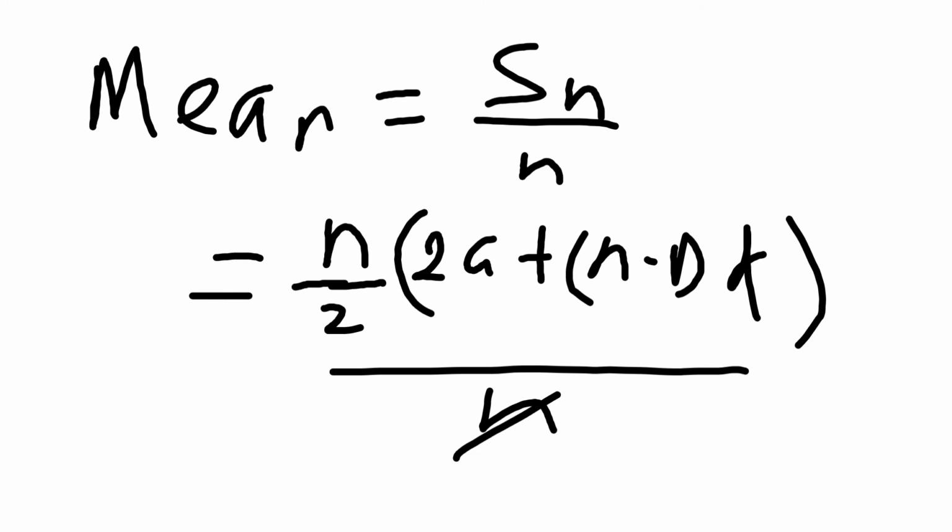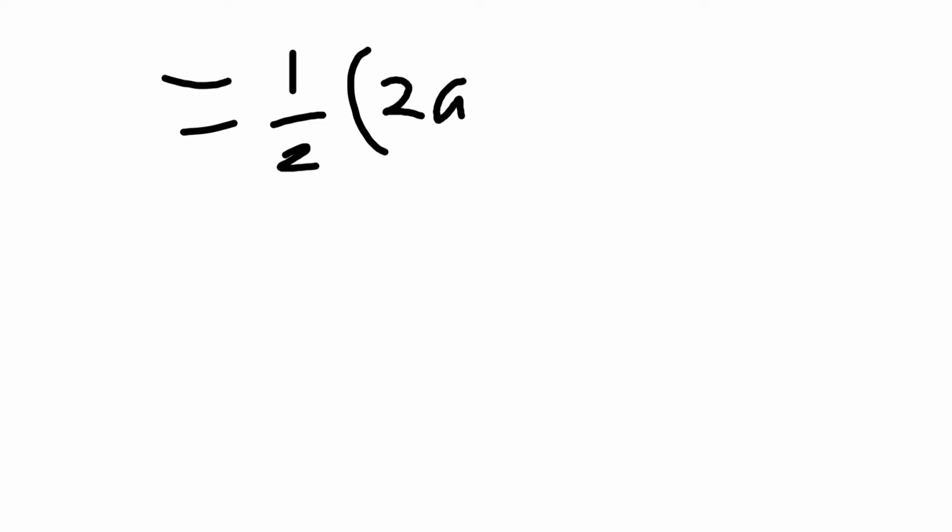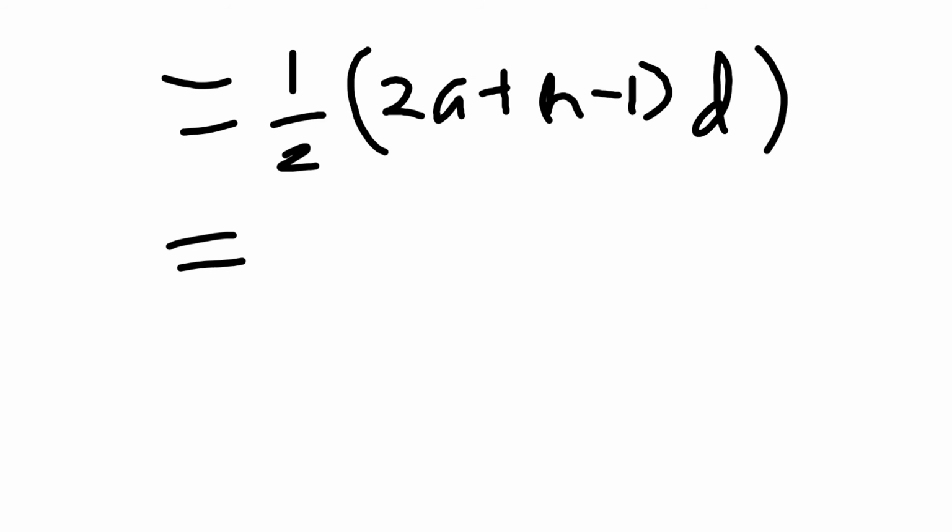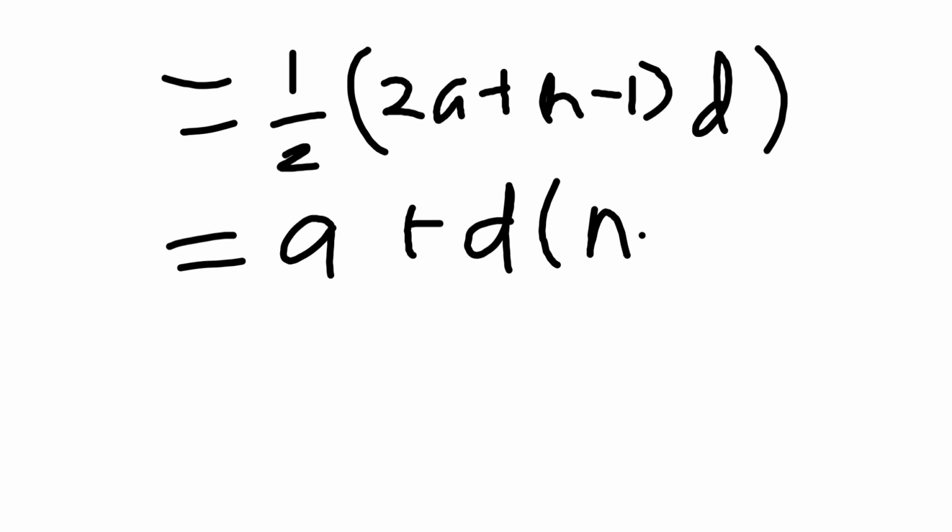This n will cancel out this n. So what are we left with? We are left with 1 over 2 into 2a plus n minus 1 times the common difference d, which is equal to, pulling out the half, a plus d into n minus 1 over 2.